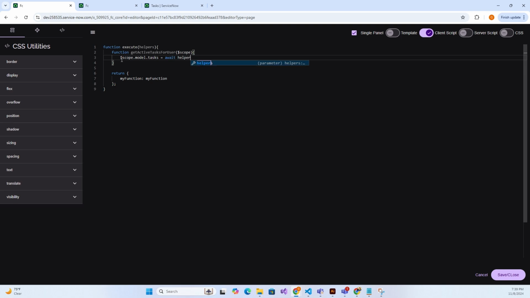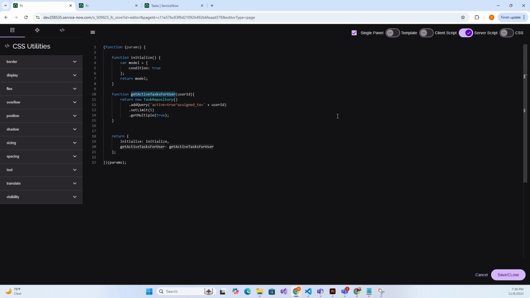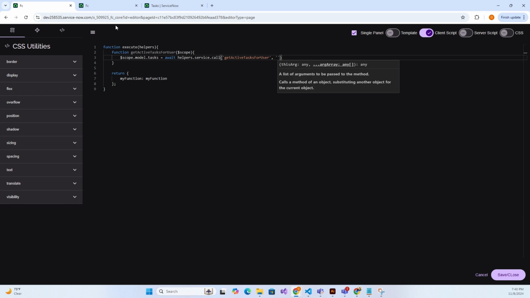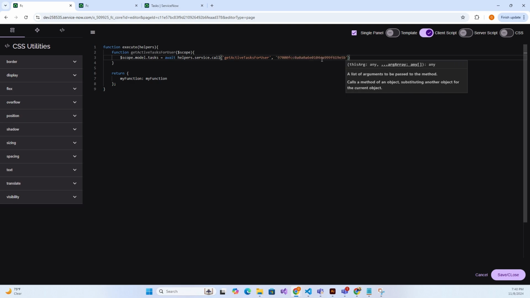So we're going to use the Hopper service, and then we want to call the call method. Here we're going to pass in the name of the method, so let's go ahead and paste that. And then we want to pass parameters back. In this instance, I already have a user sysid, so I'm going to go ahead and paste that in here. This is expecting an array, so you can pass back as many arguments as you need to.